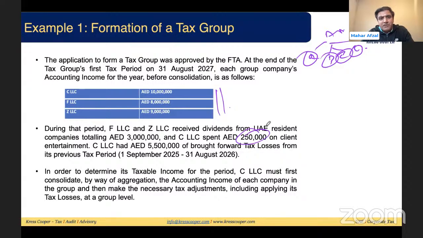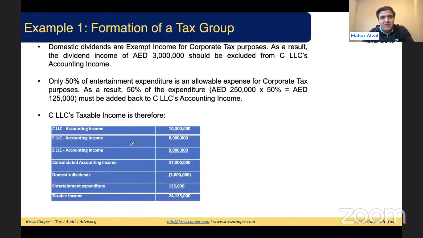This is the pre-grouping losses of CLLC, from the previous period: pre-grouping losses, 5.5 million. In order to determine the taxable income of the period, CLLC must first consolidate by way of aggregating. Once they are consolidating, all intra-group transactions will be eliminated. Domestic dividends are exempt from corporate tax. As a result, the dividend should be excluded. Thus, this is very clear, it should be excluded. Entertainment expenses, we can claim up to 50%.